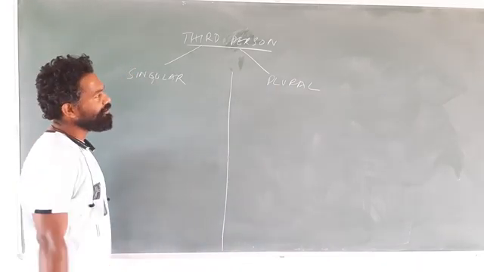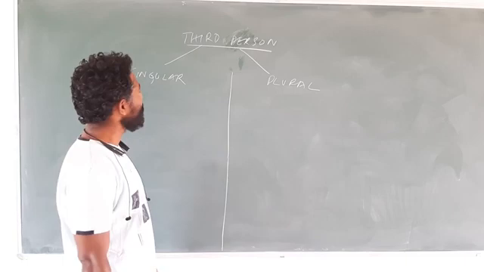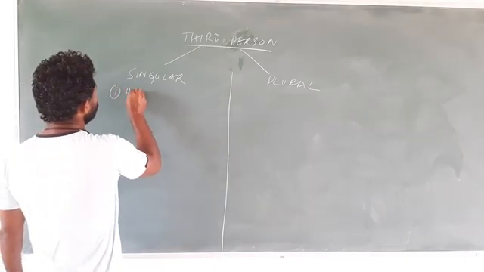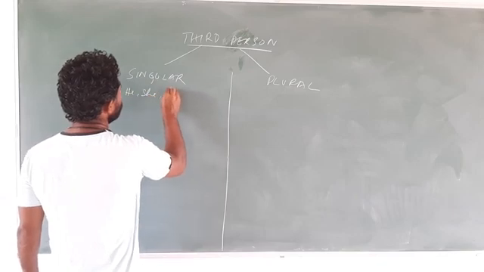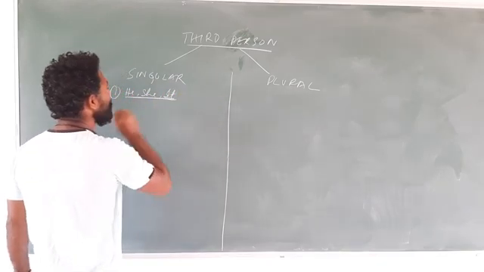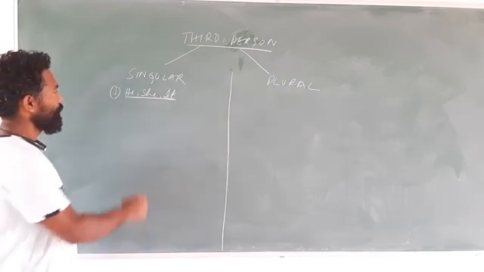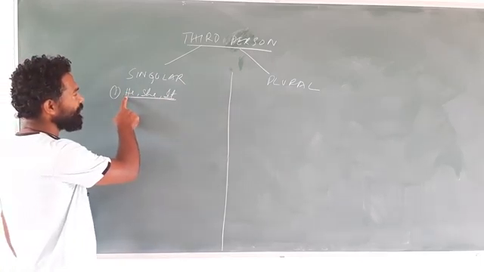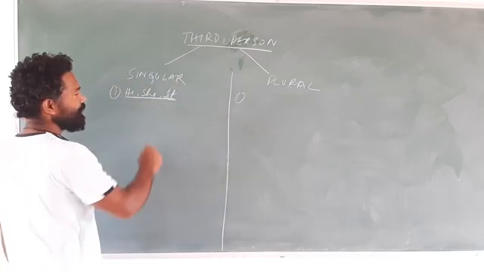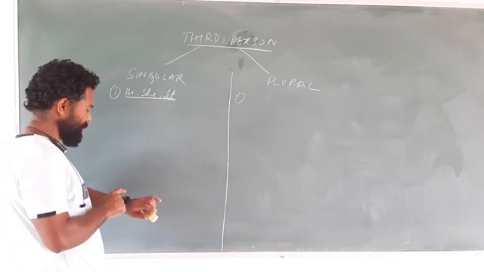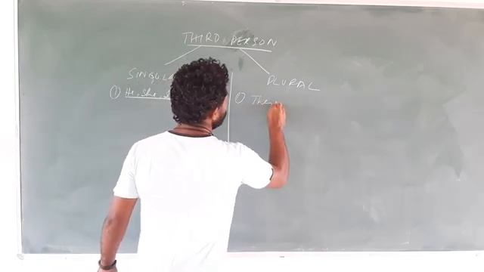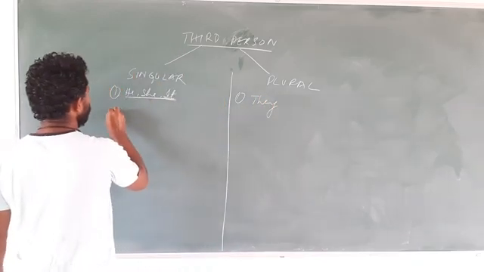Third person is not only limited to he, she, it. Obviously the first point that comes under third person singular number is he, she, it. What is the plural of he? The plural of he is they. The plural of she is also they, and the plural of it is also they. So this is third person singular number, first point.